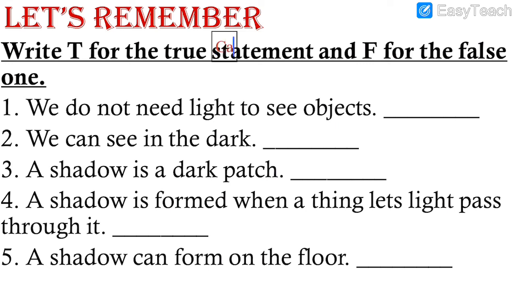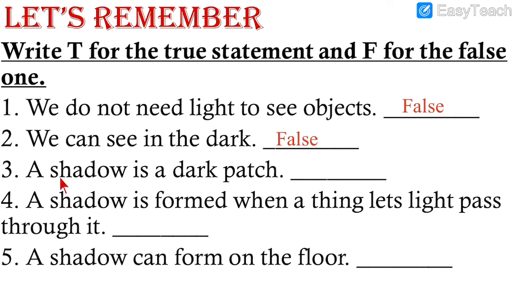So let us write the answer. F-A-L-S-E, false. We do not need the light. That is false. Number 2. We can see in the dark. When it is dark outside, when it is night time, can we see in the dark? No, we cannot see in the dark. We need torch or we need some light to see in the dark. So that is also false.